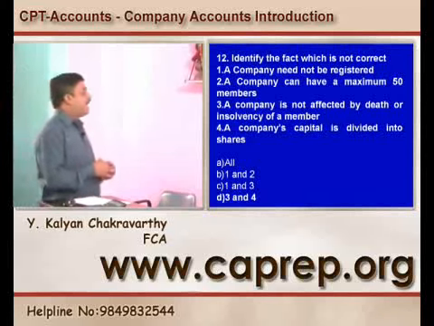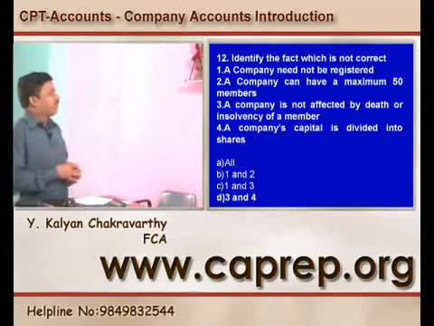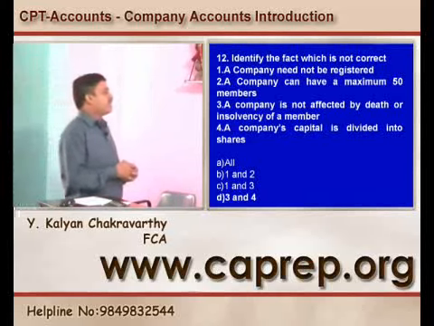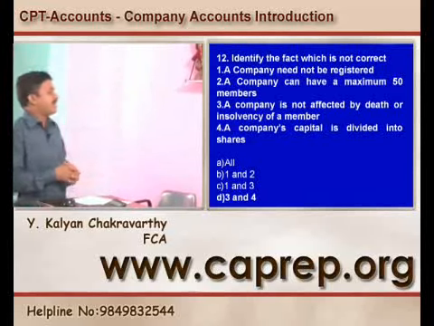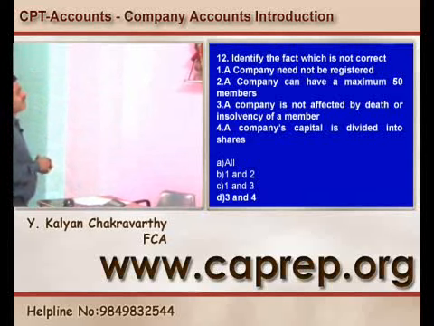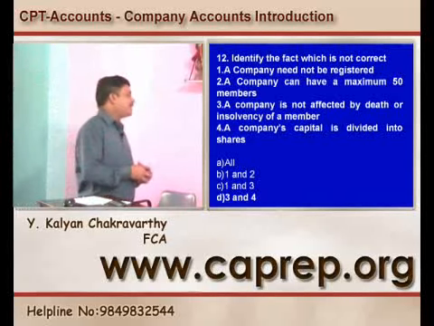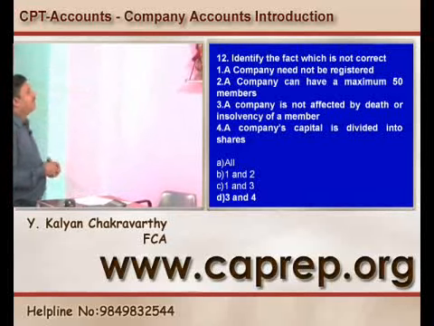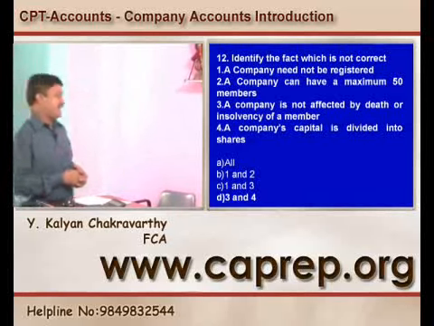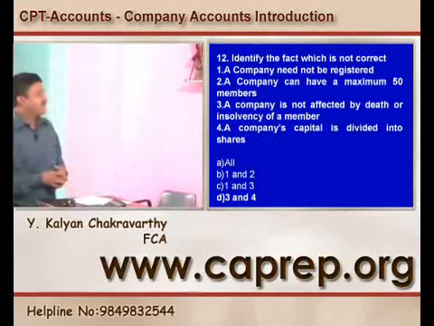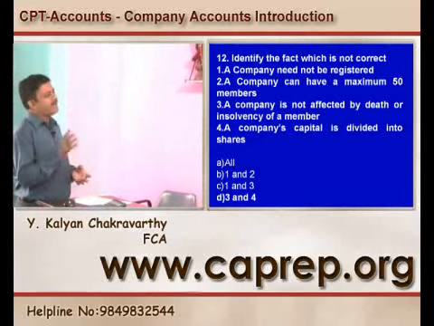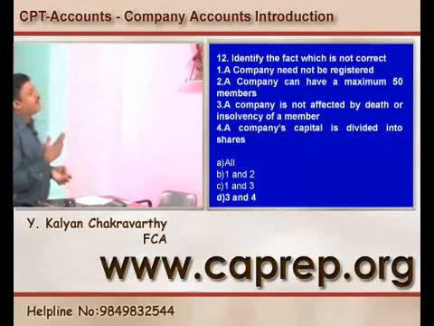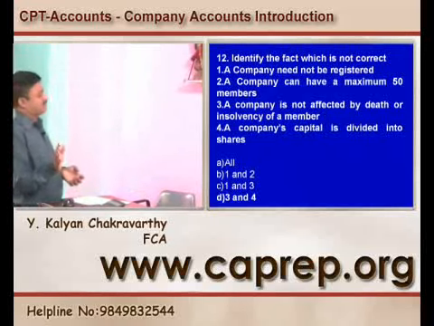A company can have a maximum of 50 members. A company is not affected by the death or insolvency of a member. A company's capital is divided into shares. Identify the fact which is not correct. A company's capital is divided into shares, that is correct. A company need not be registered is not correct.